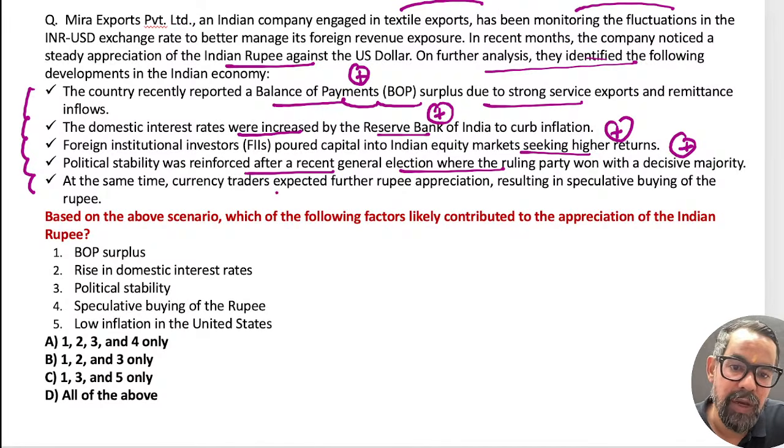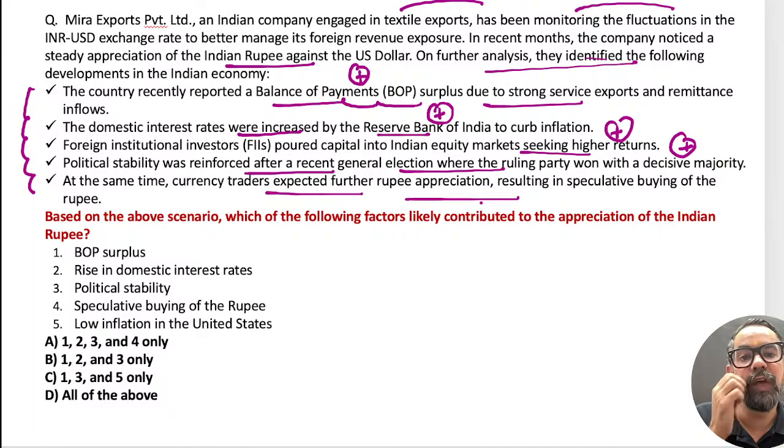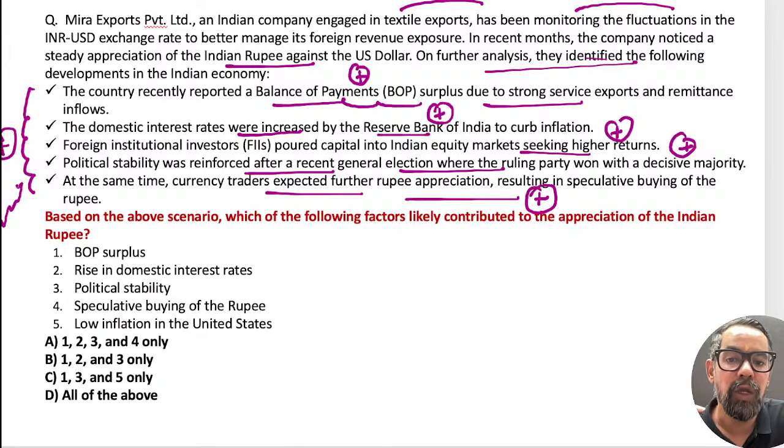At the same time, currency traders are expecting further appreciation, which means this is a factor related to speculation, and we have a positive speculation for INR. So all these factors will help INR to appreciate and the dollar to depreciate. What are you guys suggesting in this case?